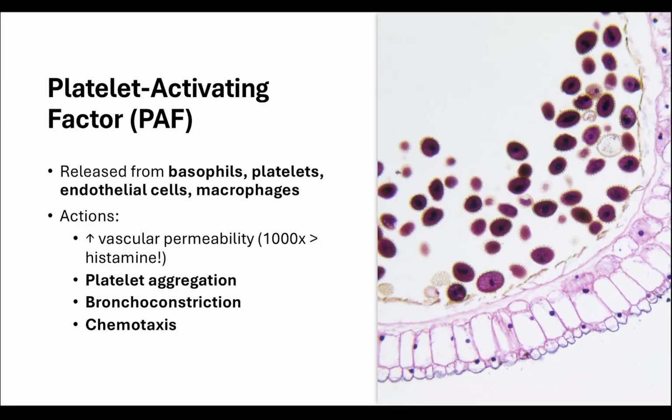PAF is produced by several cell types, including basophils, macrophages, endothelial cells, and platelets. It dramatically increases vascular permeability, even more than histamine, and also promotes platelet aggregation, bronchoconstriction, and leukocyte recruitment. Therefore, it plays a strong role in amplifying inflammation.